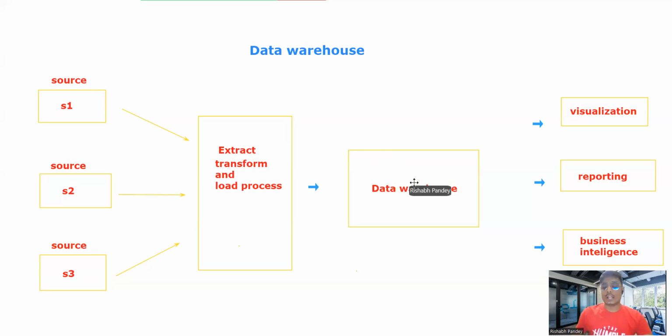That means this data warehouse will accept only that data, so that the visualization, reporting, and business intelligence teams can utilize the data, and the data integrity is maintained. When the data is already in a structured way, it can assure the data quality as well as data integrity.